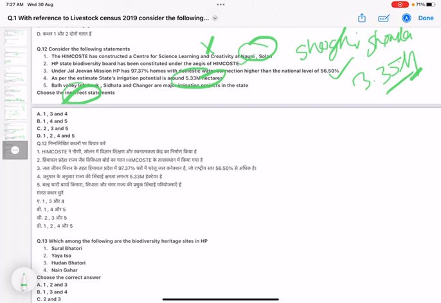Fifth, Balkha Valley Left Bank, Siddhata and Changar are the major irrigation projects in the state. This is again a tricky statement because in the state there is only one major irrigation project, that is Shah Nahar canal. So this statement is incorrect. Balkha Valley, Siddhata and Changar are your medium irrigation projects. So this statement is also incorrect. So you have statements 1, 4 and 5 as incorrect. So you can mark the answer B as the right answer.